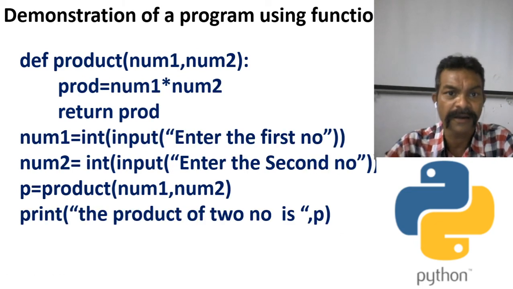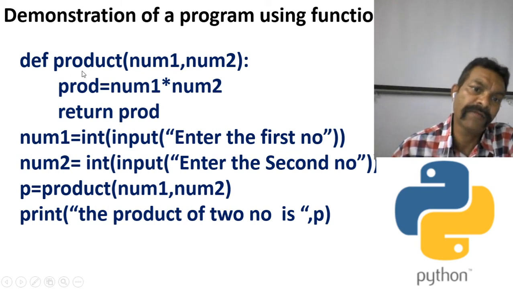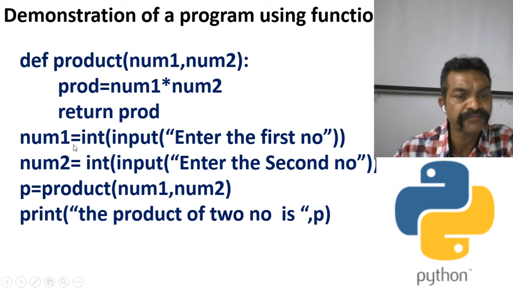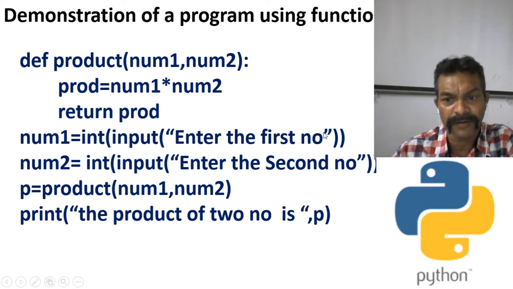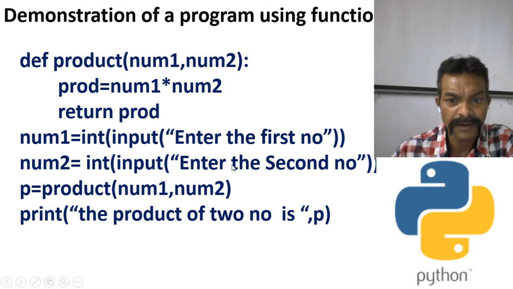Another example using a function. See here, def product(num1, num2), prod = num1 * num2, return prod. Num1 = int(input("Enter the first number")): the user will insert the number here. The user will insert the second number into num2.